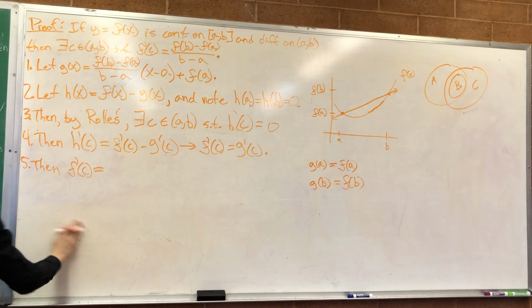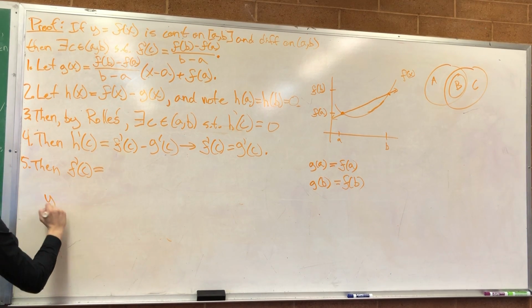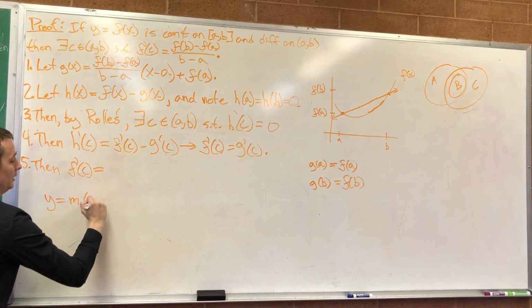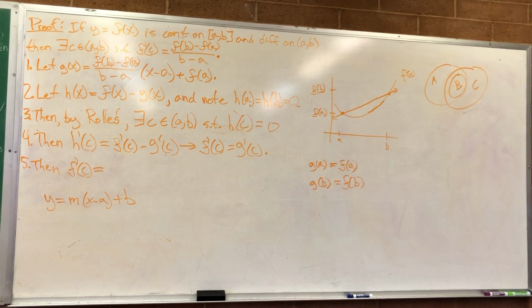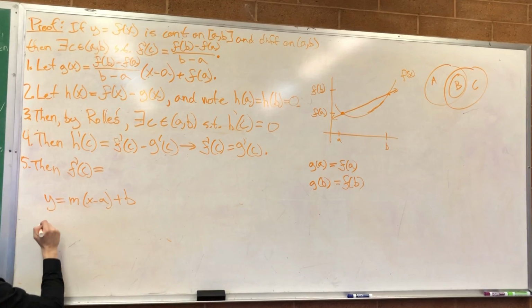Alright, let's write it out like this. If I have Y is equal to m times X minus A plus B, what's the derivative? Let's do a little bit more algebra.